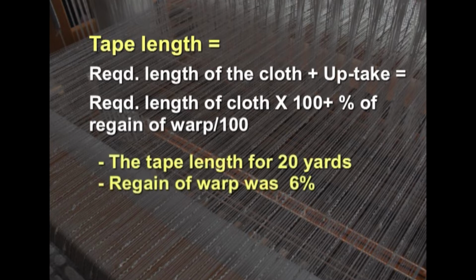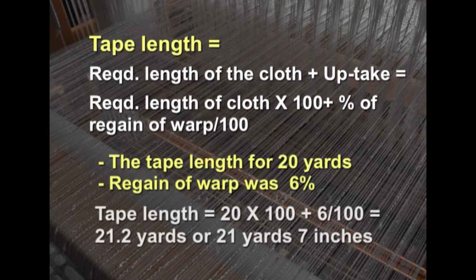For example, we have to calculate the tape length for 20 yards of grey fabric whose regain of warp was found to be 6%. So, how will you calculate this? The tape length is 20 multiplied by 100 plus 6, because 6 is the uptake, divided by 100 again, and we will get around 21.2 yards or 21 yards 7 inches.